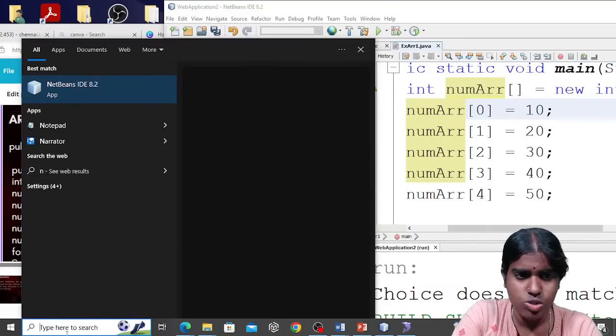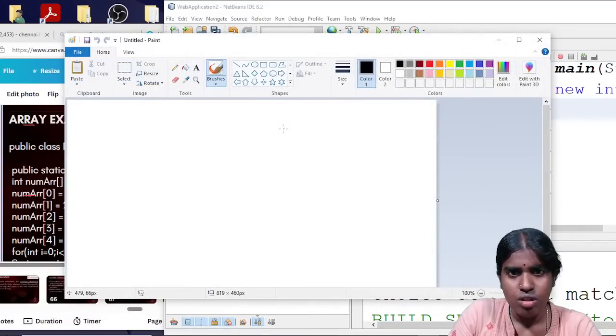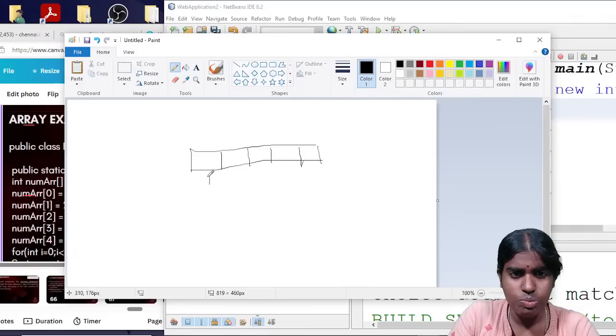For example, I'm going to show you. This is my single dimensional array. I'm storing 5 elements: 1, 2, 3, 4 and then 5.